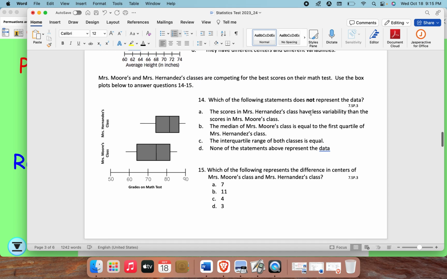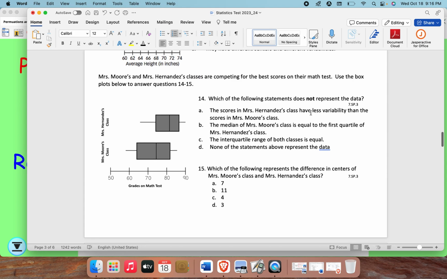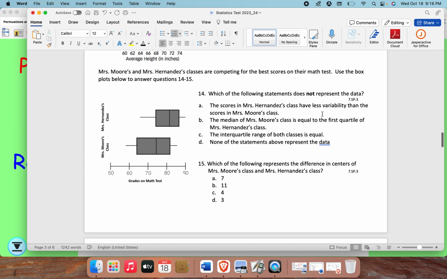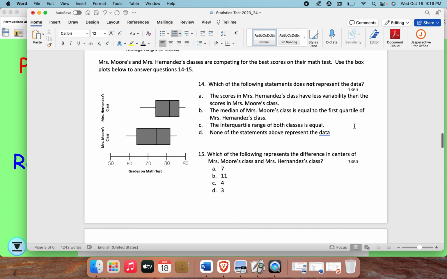Mrs. Moore's and Mrs. Hernandez's class are competing for the best scores on their math test. Use the box plot below to answer questions 14 and 15. Which of the following statements does not represent the data? A. The scores in Mrs. Hernandez's class have less variability than the scores in Mrs. Moore's class. B. The median of Mrs. Moore's class is equal to the first quartile of Mrs. Hernandez's class. C. The interquartile range of both classes is equal. D. None of the statements above represent the data.